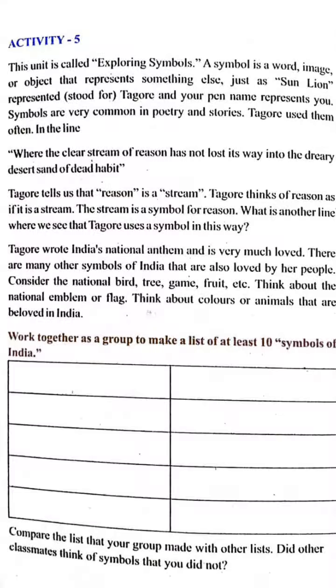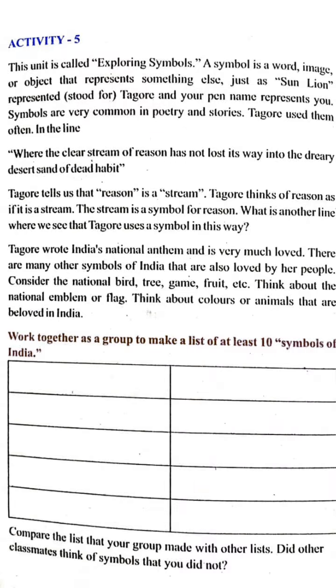Let's go to activity number 5. This activity 5 tells you the theme of the chapter, which is exploring symbols. Exploring means to find out what is new in that particular topic or the heading given here. As it is given to explore the symbols, the whole activity and the whole chapter is based on finding the different sources of the symbols.